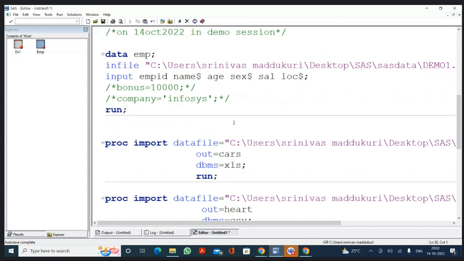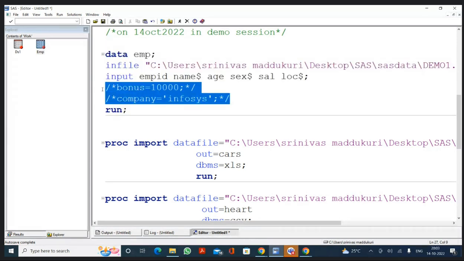Actually, my question is, we have generated the table by giving the bonus. But after a few days, we have to change the data by deleting the bonus. In that case, where can I find those comments? I mean, the table will already be generated. That will be shown in the work contents, right? Where can I find these statements again to remove them? See, if I execute the program,